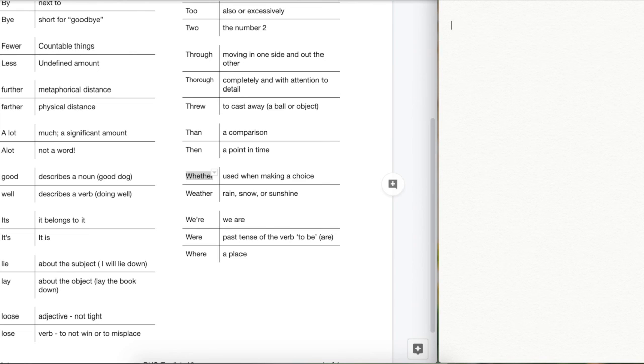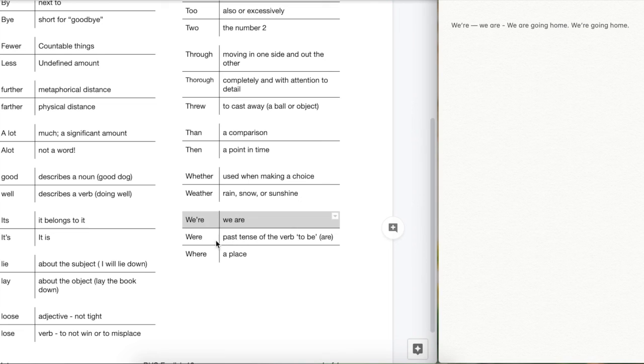Lastly, let's take a look at we're, were, and where. We actually pronounce these slightly differently. So let's start at the top. This is the contraction. It's for we are. So we are going home. We're going home. That's how you'd say it.